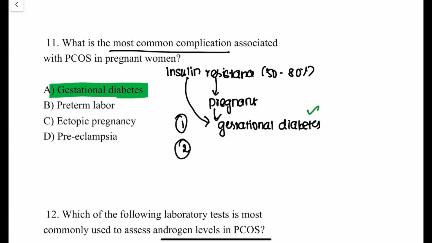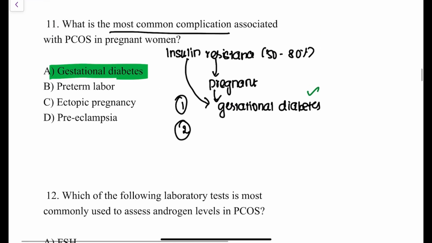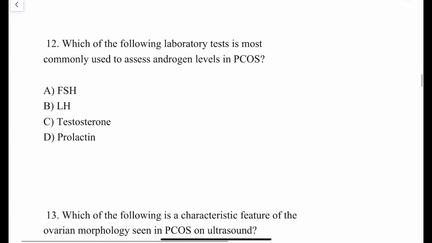So with respect to the most common complication, the answer is going to be gestational diabetes, because PCOS in itself has insulin resistance, and in pregnant females insulin resistance is generally present as well. Adding to this, it is going to result in gestational diabetes mellitus. Is that clear? Yes. What about the next two options, ectopic pregnancy and preeclampsia? No, they are not linked anywhere to PCOS. But definitely gestational diabetes and preterm labor are linked with PCOS patients. But the most common complication is gestational diabetes.